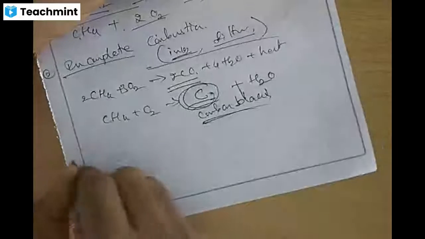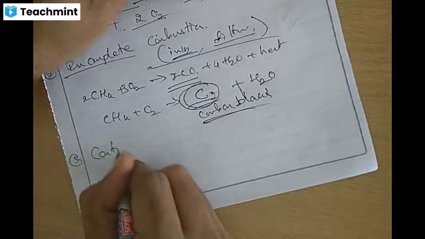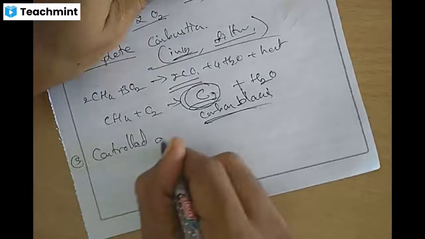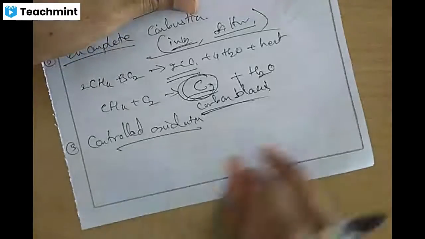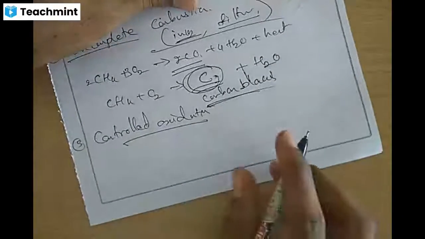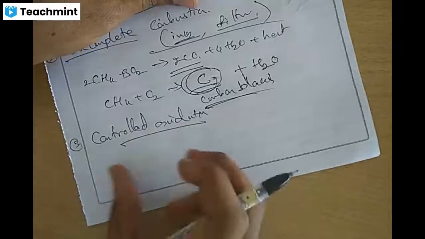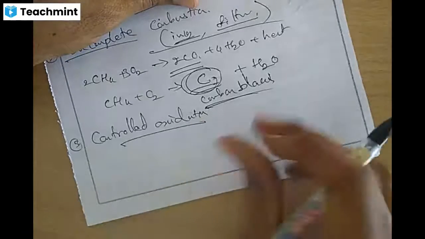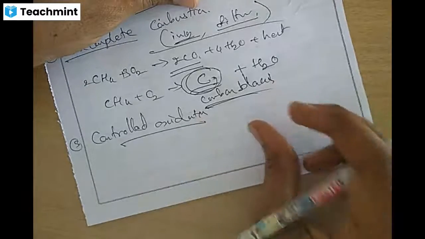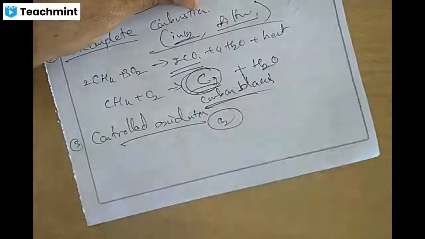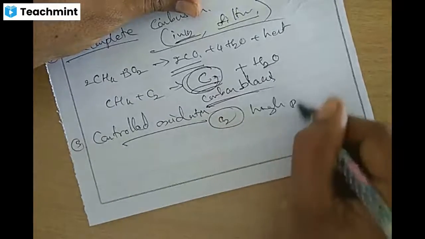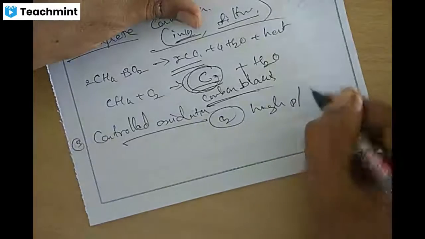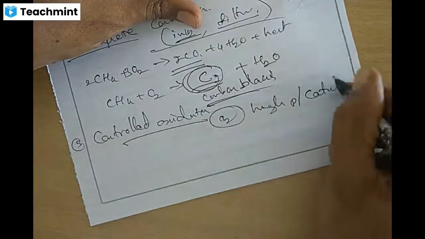Next, the third one is controlled oxidation. In controlled combustion or controlled oxidation, these alkanes are heated with a regulated supply of air or oxygen O2 at high pressure in the presence of a suitable catalyst.